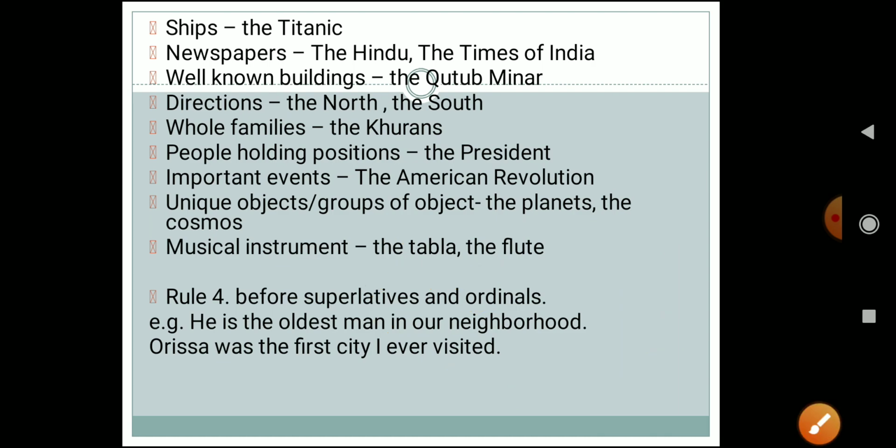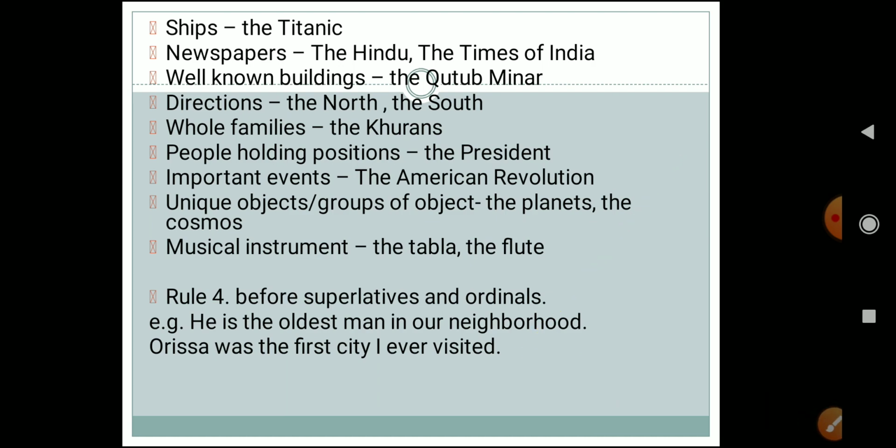For example, he is the oldest man in our neighborhood. So over here, with the superlative degree oldest we are using the. Next one is Orissa was the first city I have ever visited. First means we are giving it rank: first, second, third. Hyderabad can be the second one. So I have used the over there. I hope this is clear to everyone.